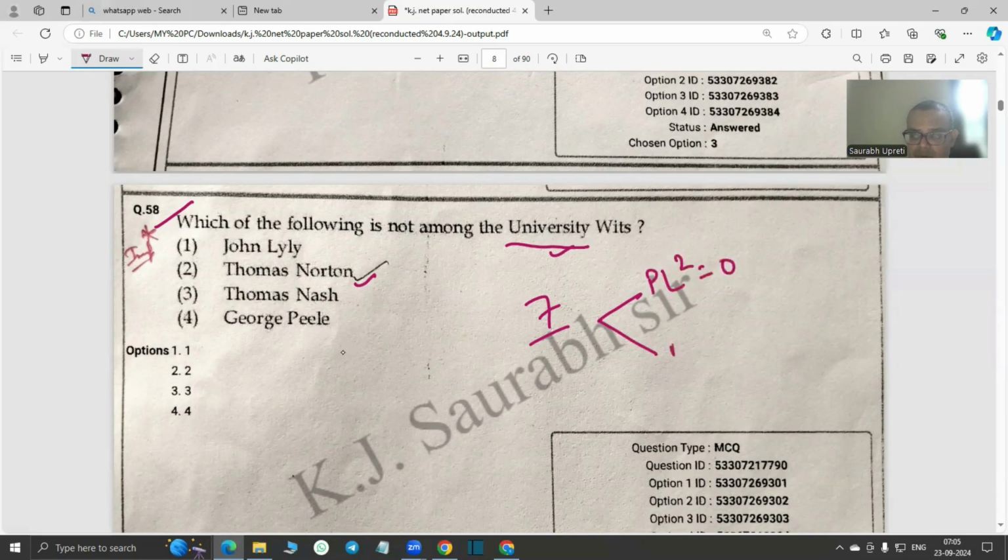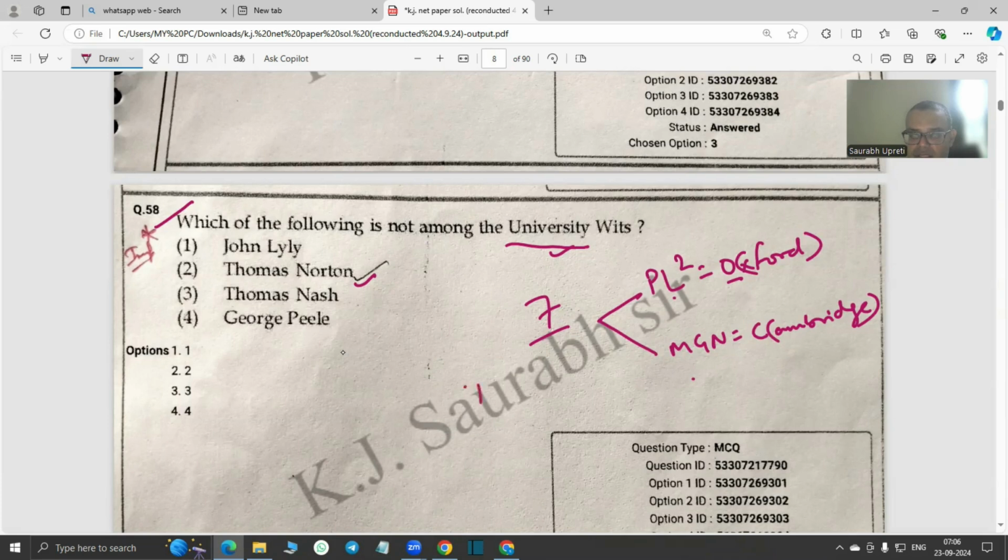P L square is equal to O and M G N is equal to C. Okay, so P is Peele, L is Lodge, and another L is Lyly, and O refers to Oxford, right? And then similarly, M G N, Marlowe, Greene, and Nashe, and C refers to Cambridge. So this is the categorization of 6 of the 7 university wits.